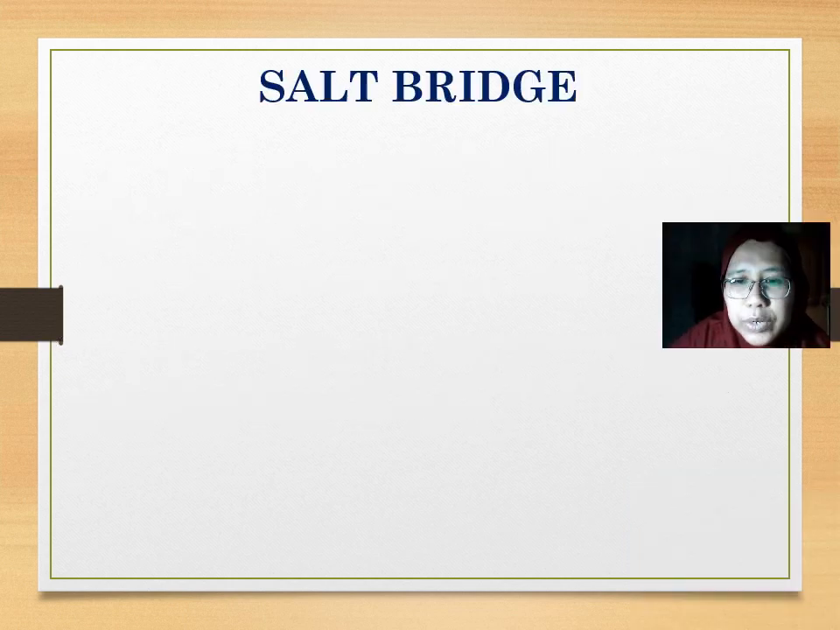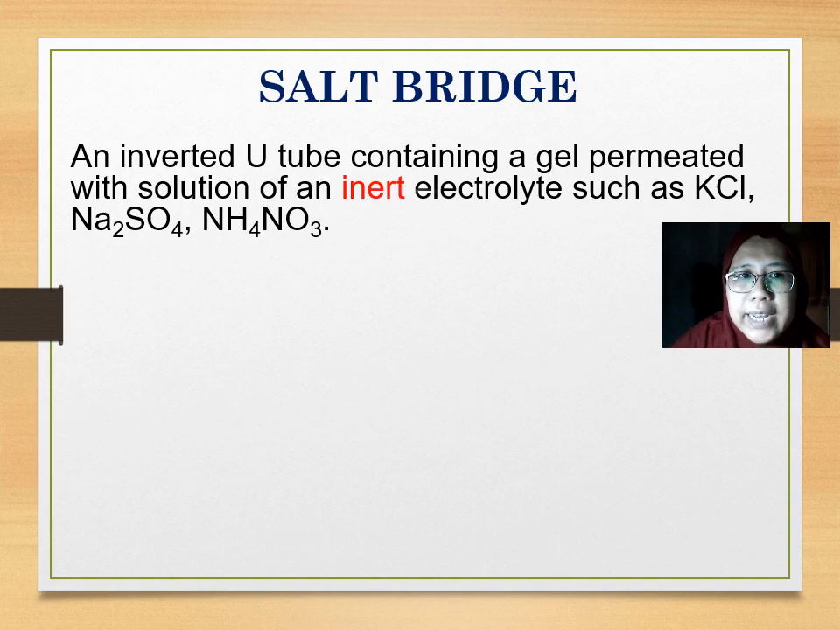Now, what is a salt bridge? A salt bridge is an inverted U-tube. It contains a gel permeated with solution of an inert electrolyte such as potassium chloride, sodium sulfate, or ammonium nitrate. Our U-tube in the lab is made by Sir Faris himself. So be careful when you are touching them. Do not ever put it barely on the bench.